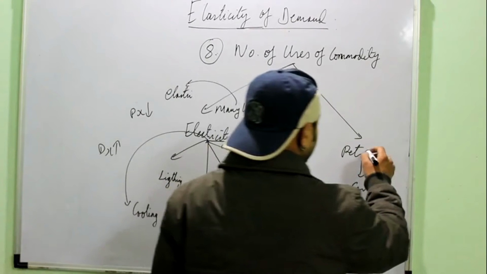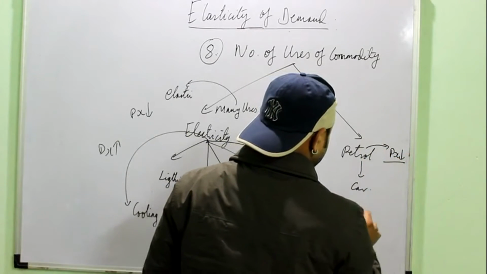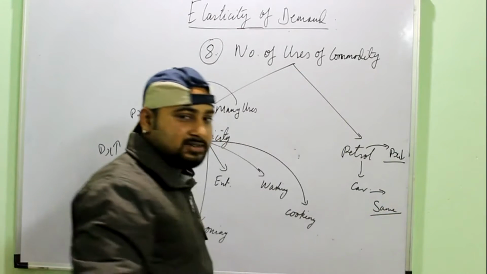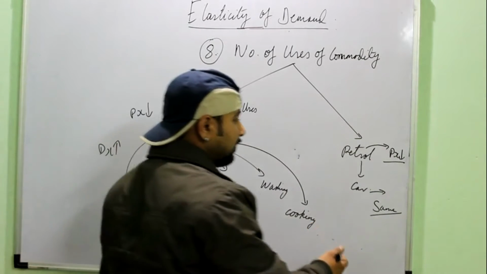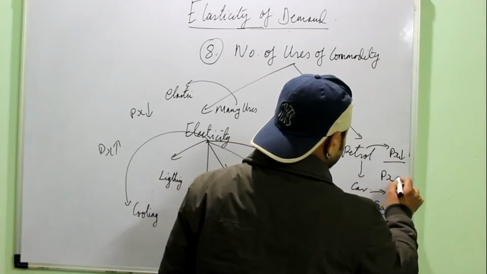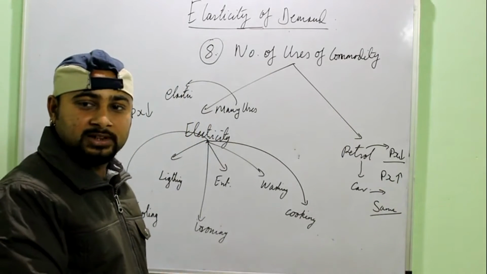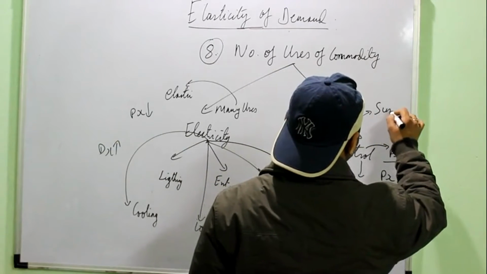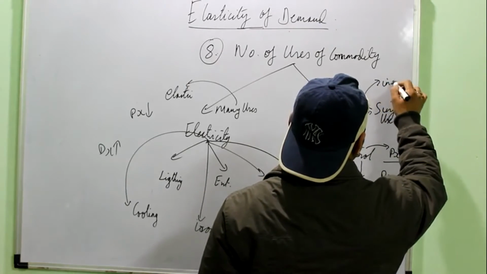But now look at petrol. Suppose the price of petrol falls, but I'll buy the same amount of petrol. It is not that I'll start going from a longer route, right? I consume the same units of petrol. Similarly, in case the price rises, then also I am helpless, right? I have to buy the same quantity of petrol. So if the commodity is single use, the demand is inelastic.